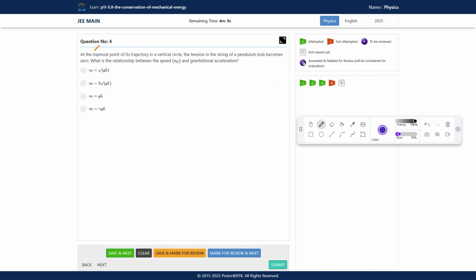Third one. At the topmost point of its trajectory in a vertical circle, the tension in the string of a pendulum bob becomes zero. What is the relationship between speed vc and gravitational acceleration? So here you have to find out the relationship between speed at point c and gravitational acceleration. So we know mg is equal to m v square c divided by l.